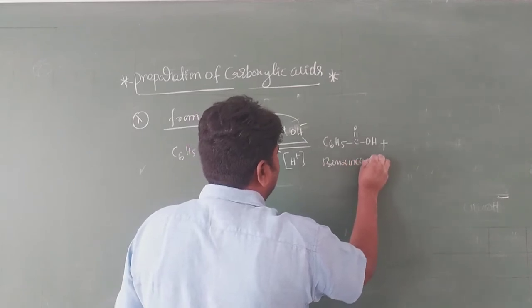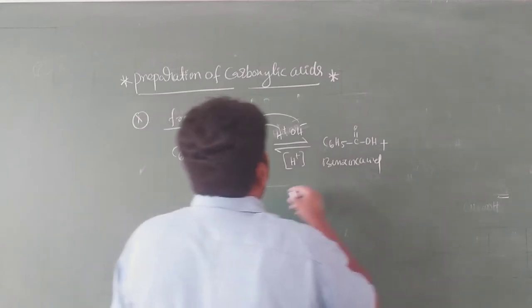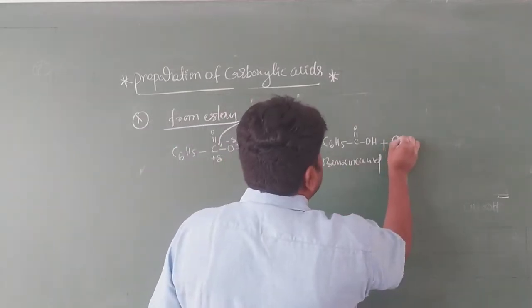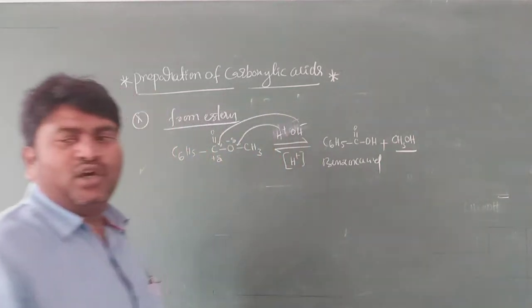Next one, H+ is attacking here, that is CH3OH, methyl alcohol.